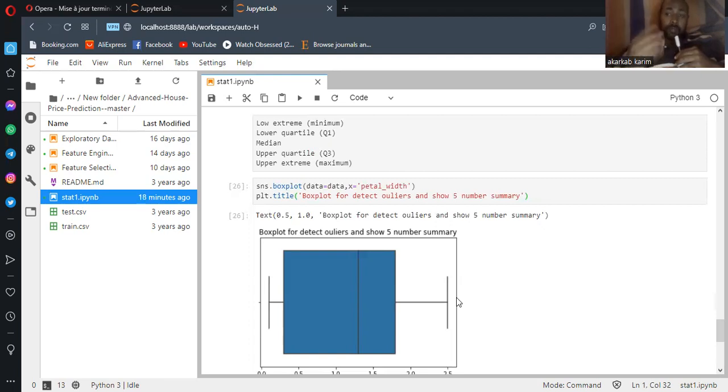I showed that before in some examples from projects I worked on. We have some dots here, to the left or the right, out of this box plot. That's what's called an outlier. That means the value is abnormal.